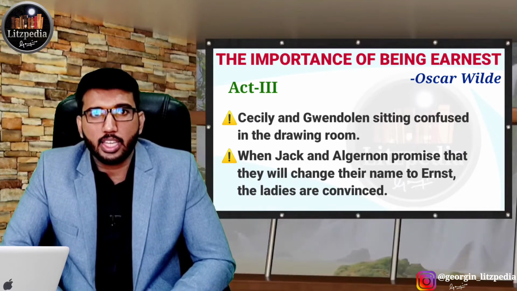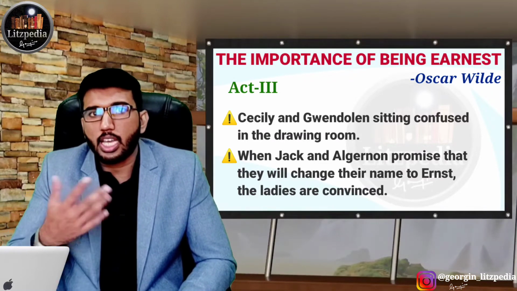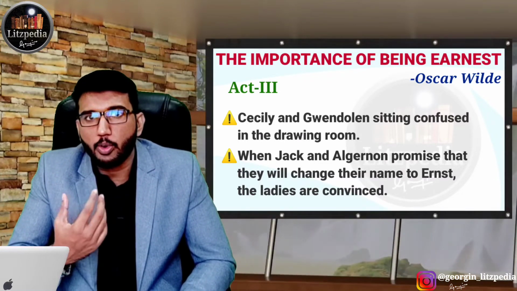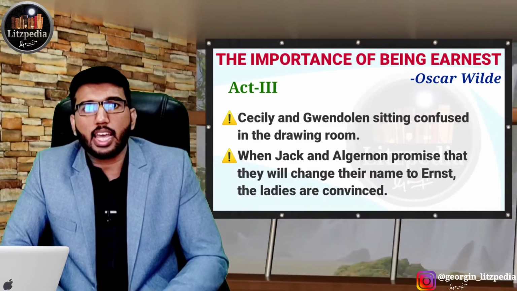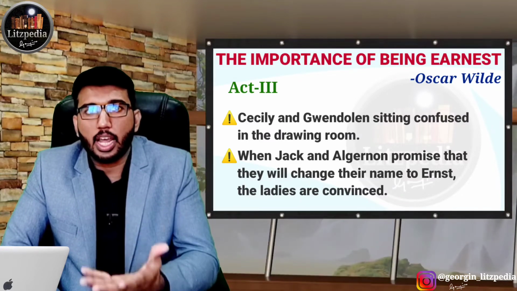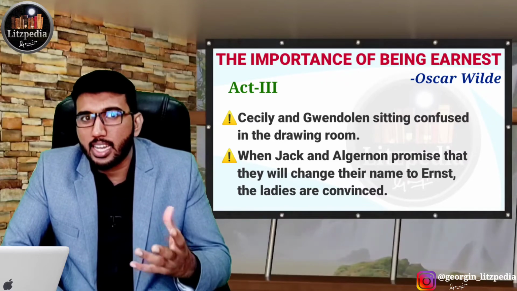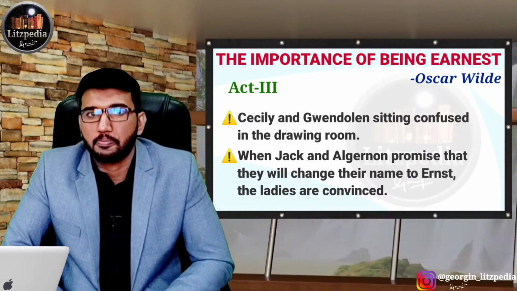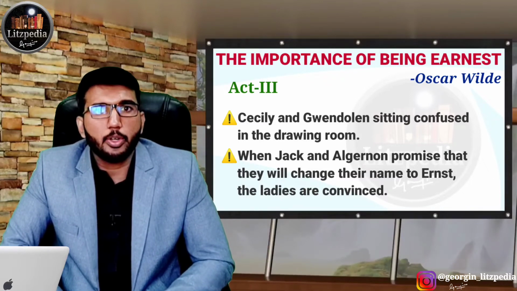So they are not even looking if the person is really sincere, dedicated, etc. Actually, Oscar Wilde is making fun of the Victorian morality, even the women and also the men, by saying that they are not actually looking for real morality. Everything is fake during that time period. That kind of message he is trying to indirectly give through these characters, we can say. So in that manner, both the ladies are convinced that they will be able to marry them.